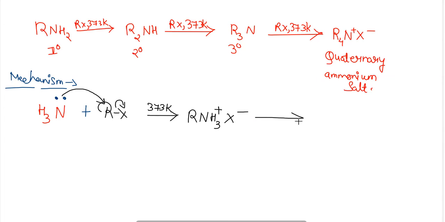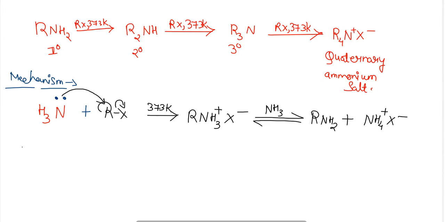Then, when one more molecule of ammonia attacks, one hydrogen from the ammonia group is dissociated, so the formation of 1-degree amine and ammonium salt takes place here.